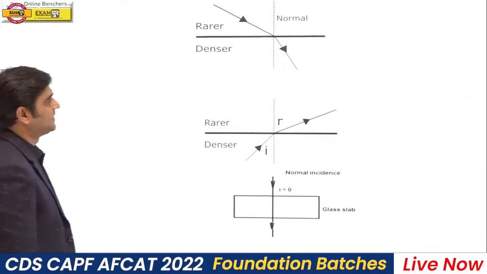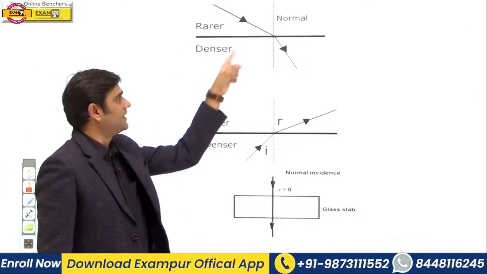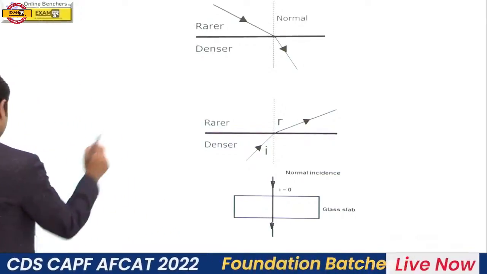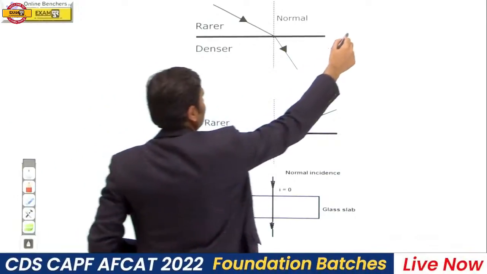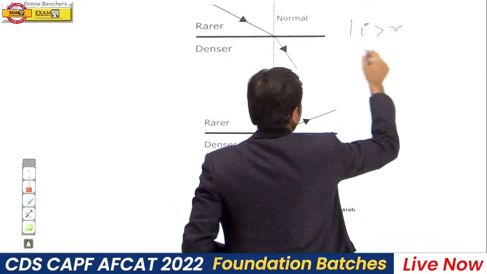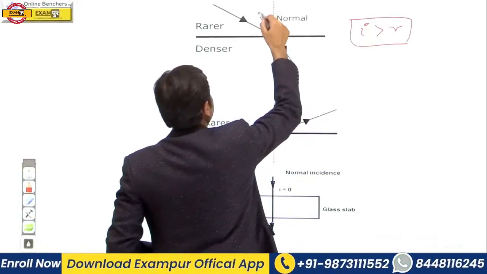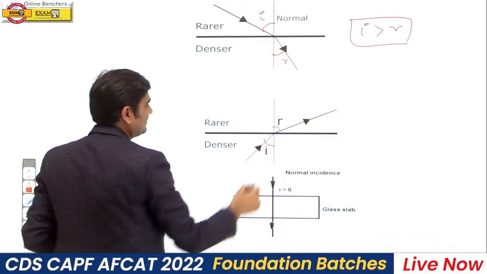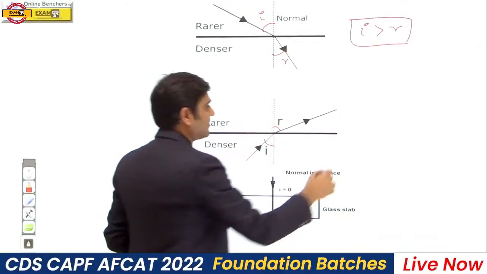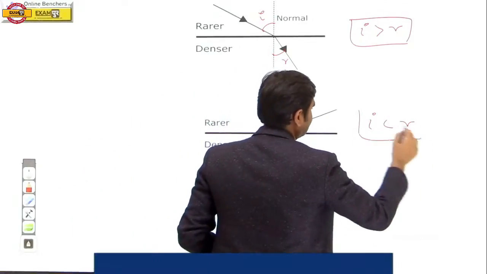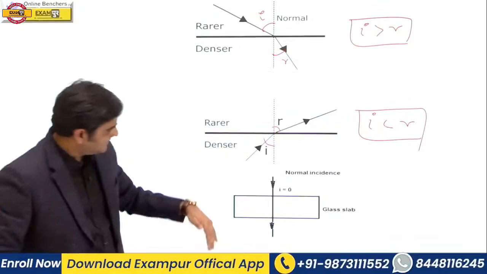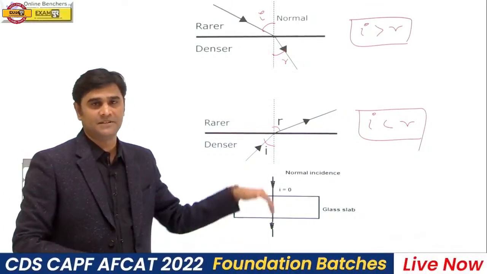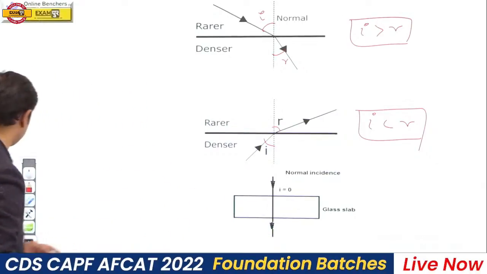Okay. So please remember, when a light ray goes from rarer to denser, it bends towards the normal. Here I is more than R. Okay, this is I and this is your R. When a light ray goes from denser to rarer medium, it bends away from the normal, here I is less than R. And when a light ray is incident normally on a glass slab, there is no refraction of light. It will go straight.